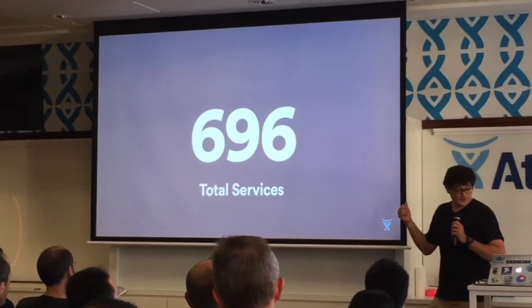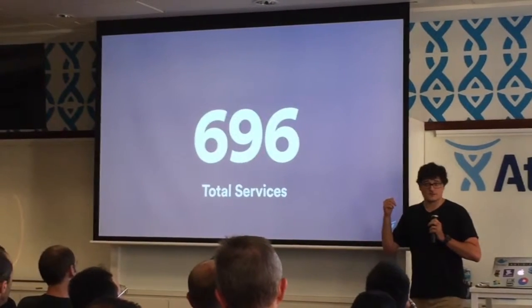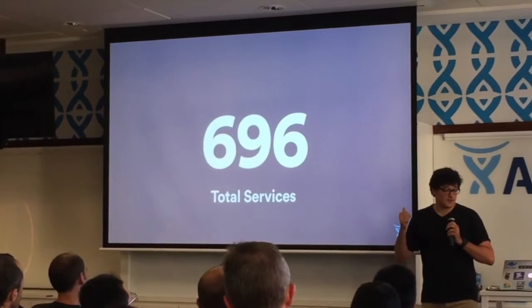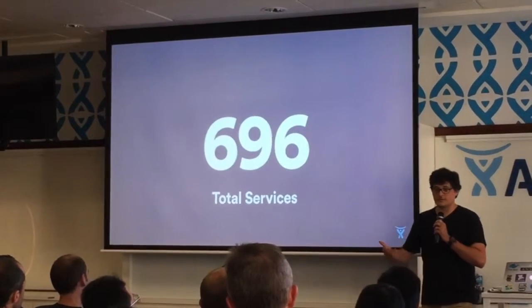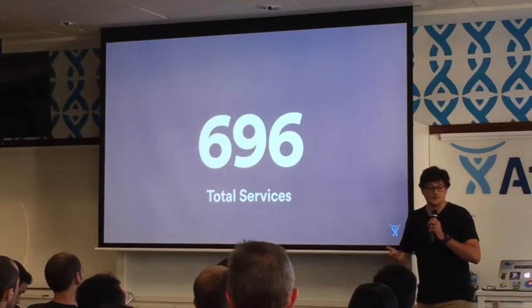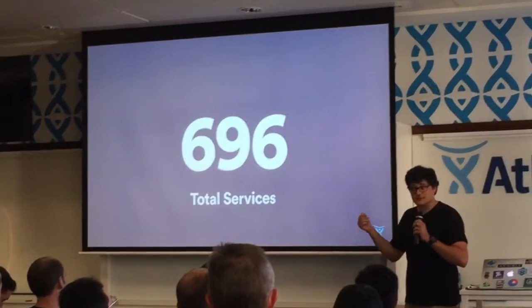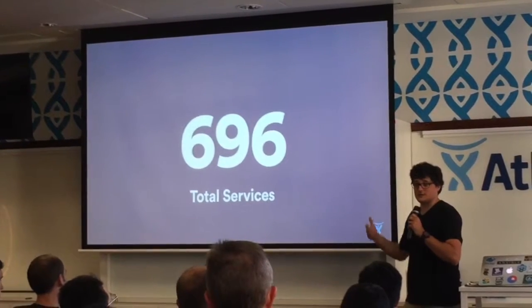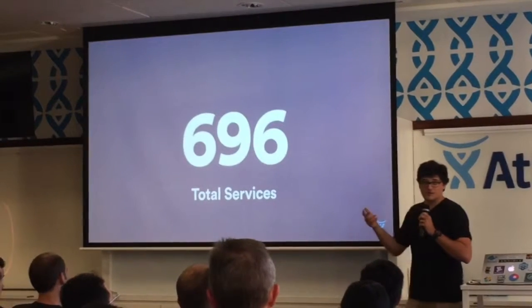Of that 696, a lot of things are the customer services that you'd interact with, things like perhaps Blob Store if you've ever done file uploads in, say, Confluence. But it also includes a lot of things like the wallboards that we have on pretty much every floor, showing all the statistics from our services and giving us insight.